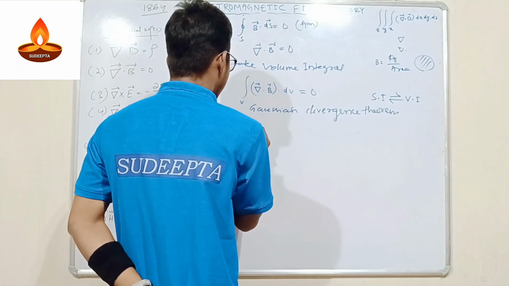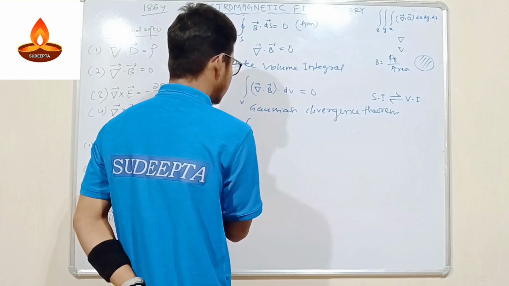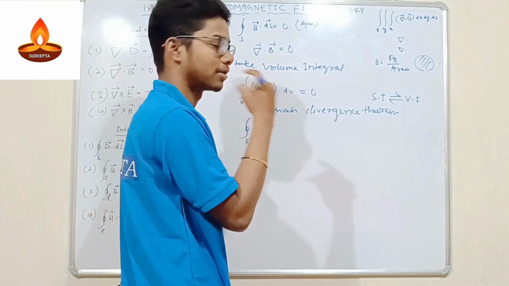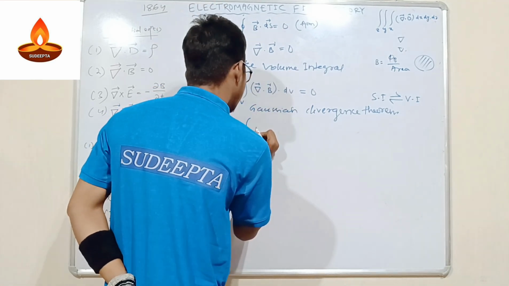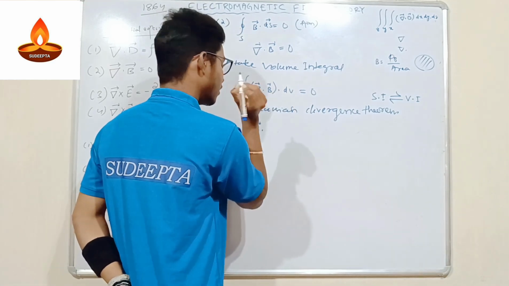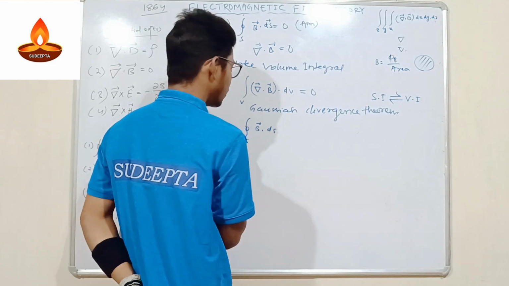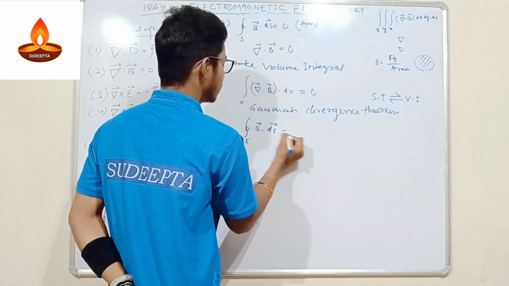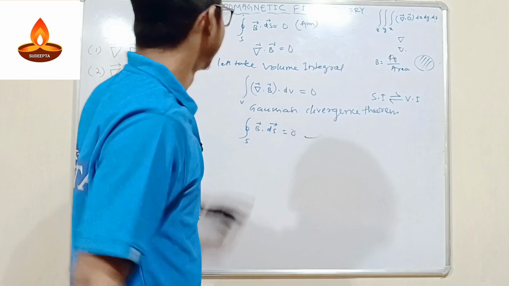Here the volume integral will be a surface integral, and the divergence will be removed, and it will be only B dot dS, don't forget about this dot, dS is equal to 0. So this is our equation. This is our required equation.